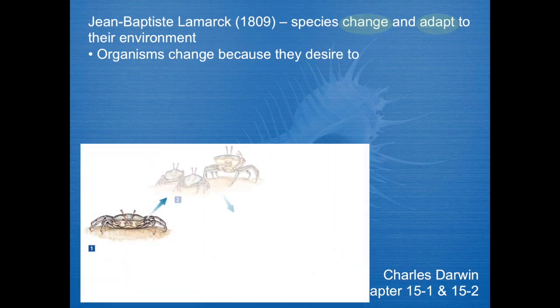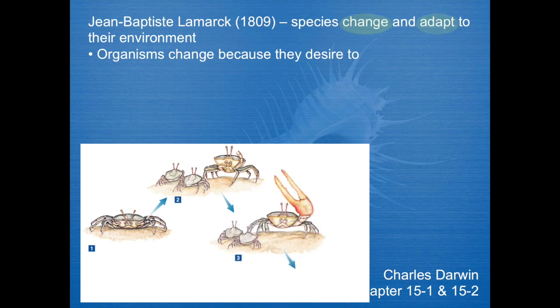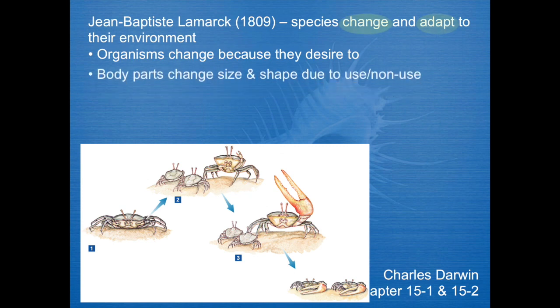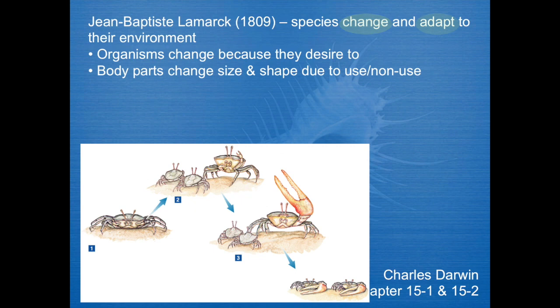So this is an example from your book. You have a crab, and you have some young impressionable crabs, and the big crab says, "Excellent! I'm going to have a big claw." And ever since then, all the smaller crabs have followed suit and had a bigger claw too, because they want to. And that's obviously not why crabs have larger claws. He said rather that species change because they're using their body parts more or less. So, for instance, maybe a giraffe's neck is longer because it was stretching it out to reach those tall trees. But to the same degree, you'd think that humans who work out more are naturally going to have stronger children, and that's not the case.